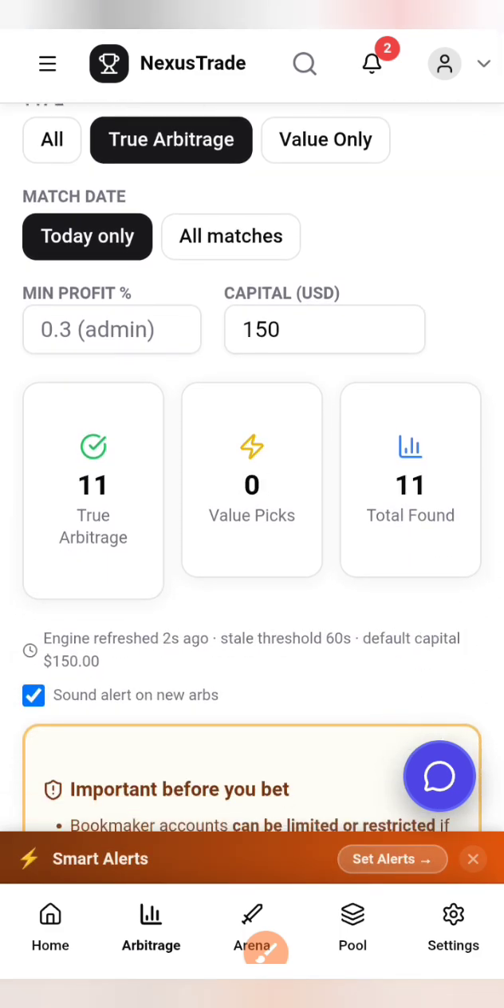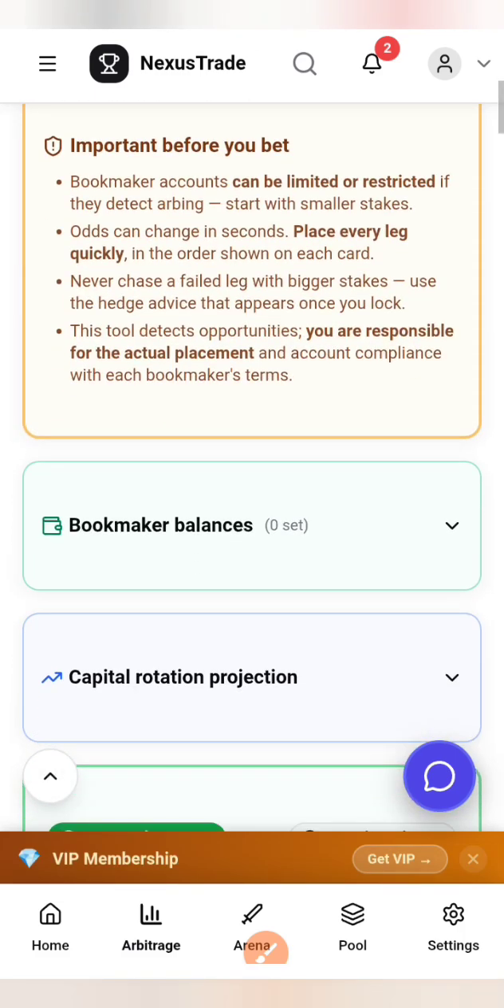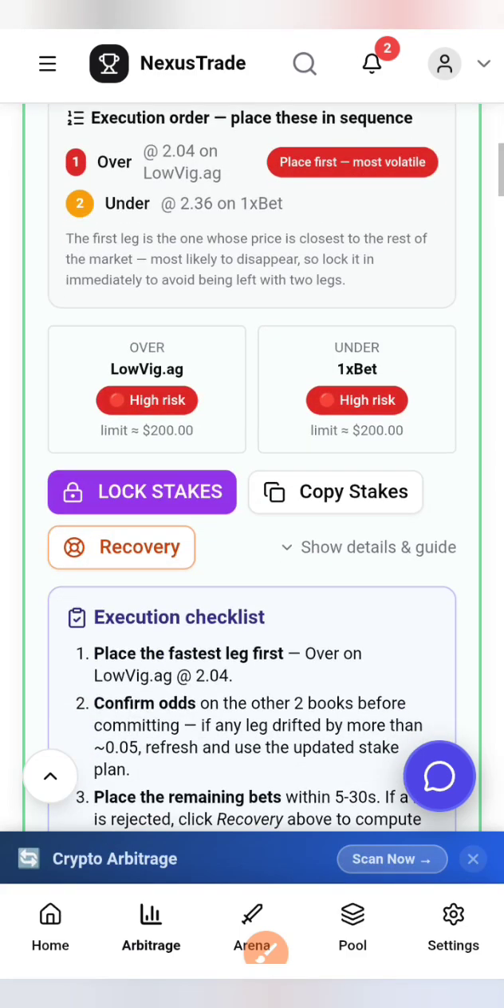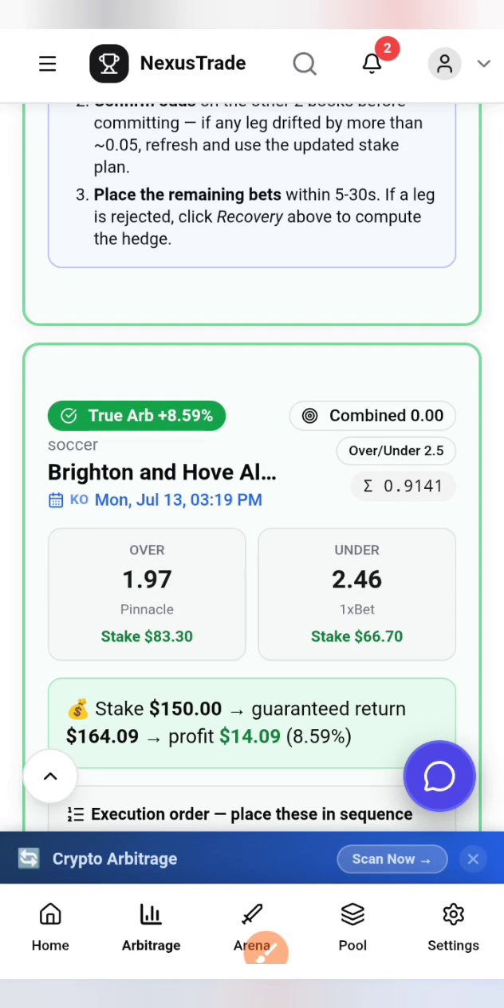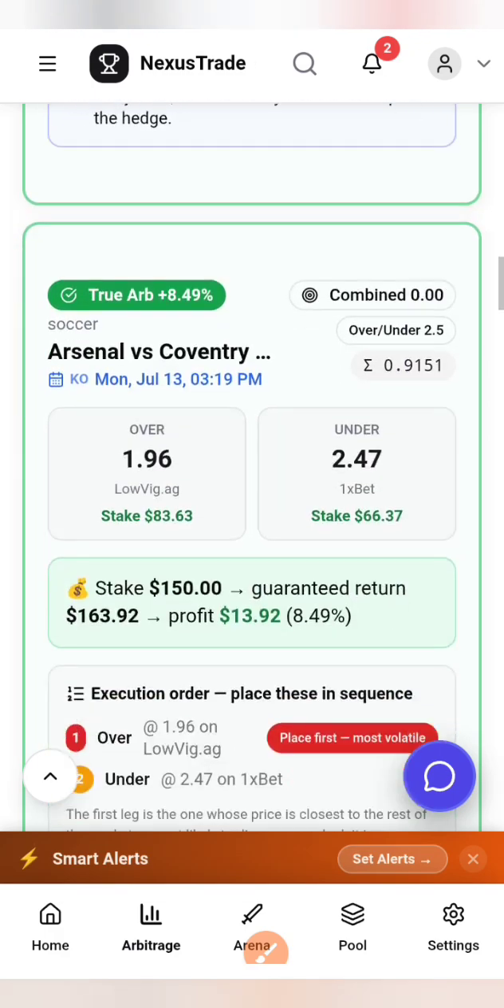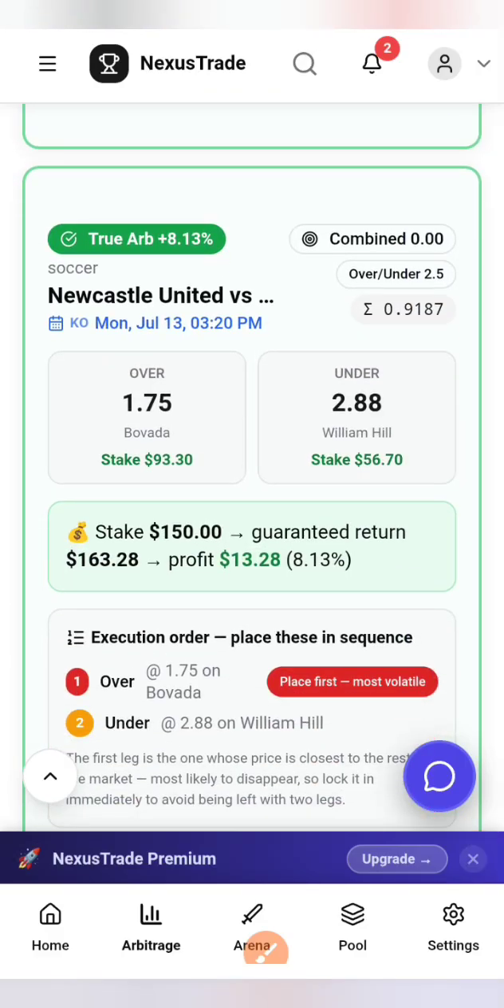Now you can see it has refreshed again. The true arbitrage right now is 11 true arbitrages, to tell you that the platform is working. The platform is producing good arbitrage opportunities. You can see Brighton, to tell you that arbitrages are working. This is Brighton here. Okay, scroll down again. You can see Arsenal. You can see opportunities. Small time, if you don't bet quickly, it might go out.